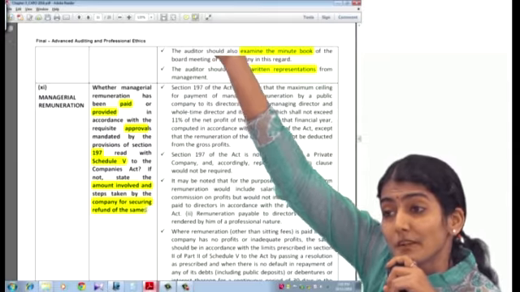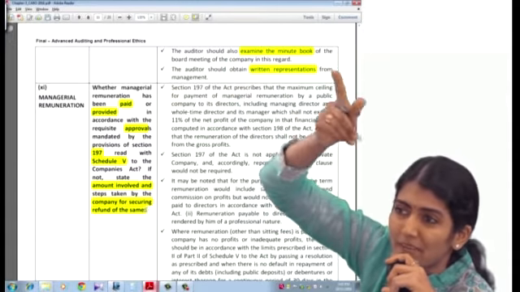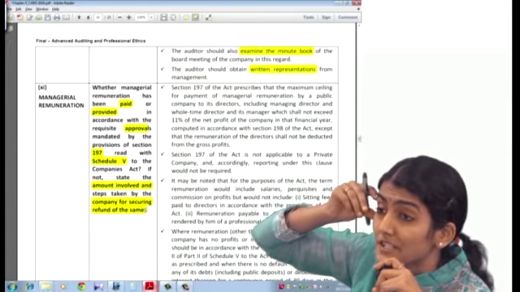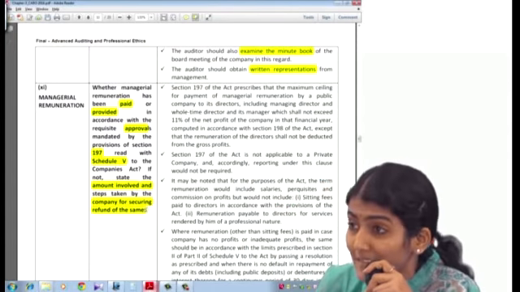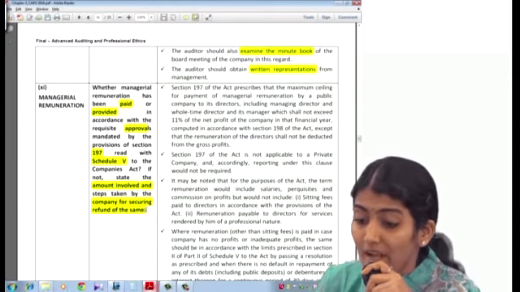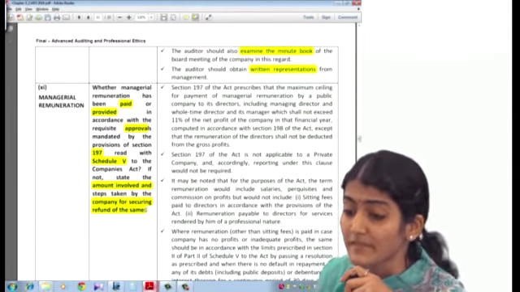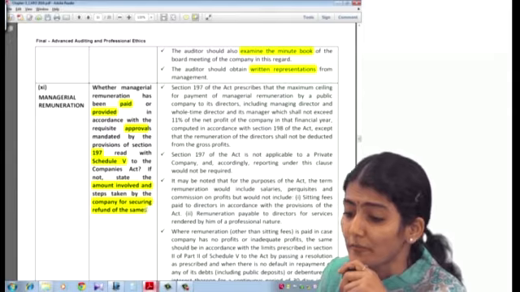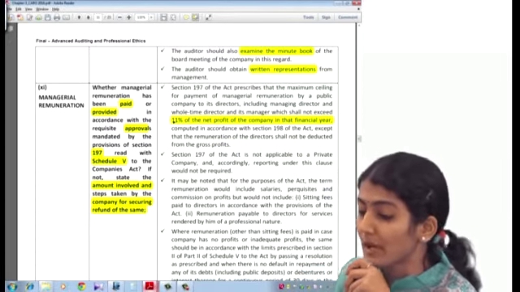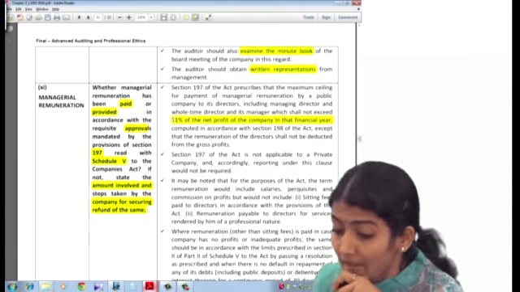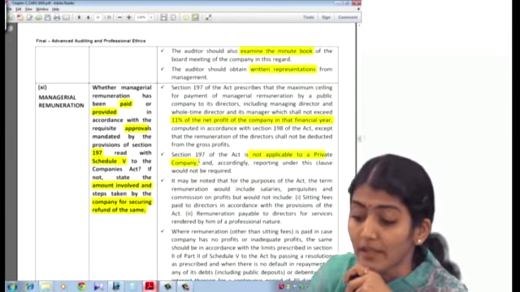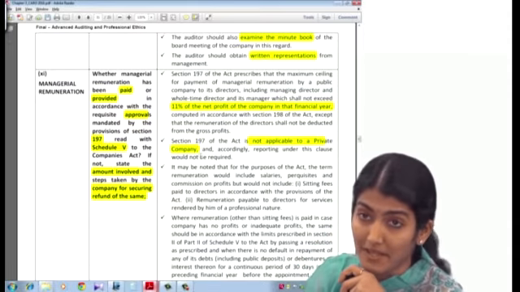In clause 4, what two sections do you have to remember first? Section 185 and 186. Then here you also have to write one more point in the auditor's report: computation of net profit. You'll have to check the computation of the net profit which has been done. Section 197 of the Act prescribes that the maximum limit of payment of managerial remuneration shall not exceed 11% of the net profit of the company in that financial year. It is not applicable to a private company, and hence reporting under this clause will not be required.